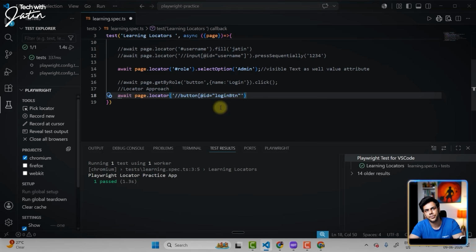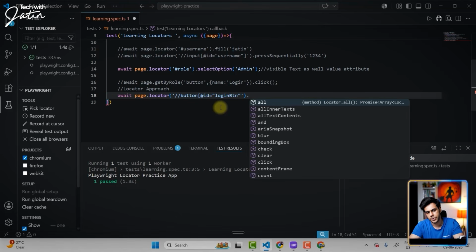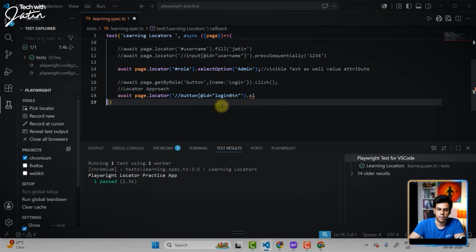This is that XPath. I hope you guys have studied the red bus assignment and all, because over there we have discussed in detail how to write XPath and all. So this is basically that XPath, and then I can simply say dot. We are gonna get the login element over here, and then technically I'm just gonna perform a click.